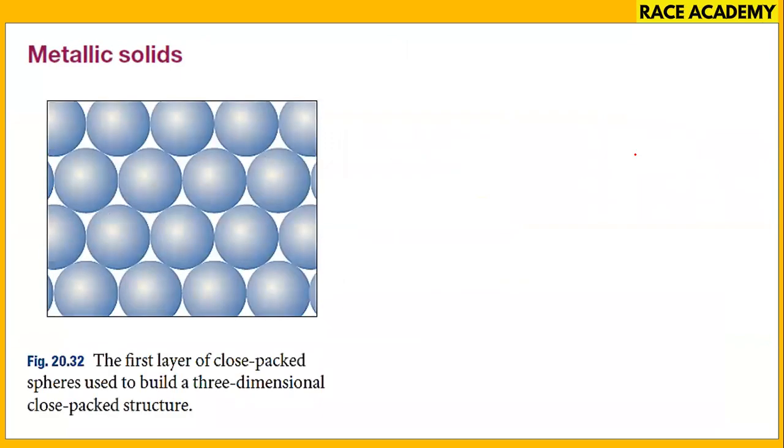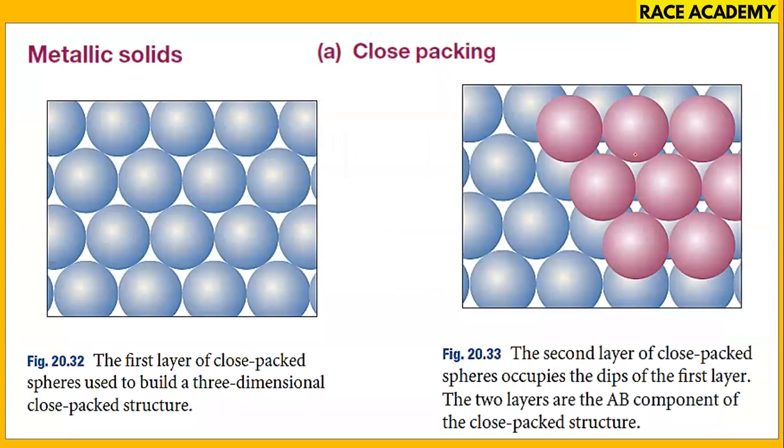Next, moving to metallic solids. The structure we'll see is the closed packing structure, a 3-dimensional closed packed structure. Here in the second diagram, the second layer of the closed packed spheres occupies the dips of the first layer. That is the AB component of the closed packed structure shown here.